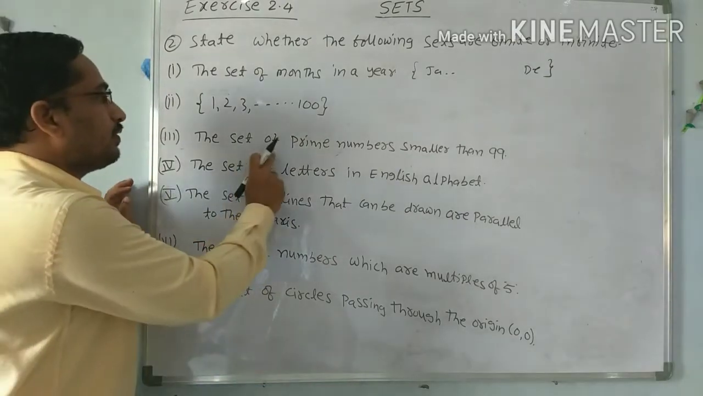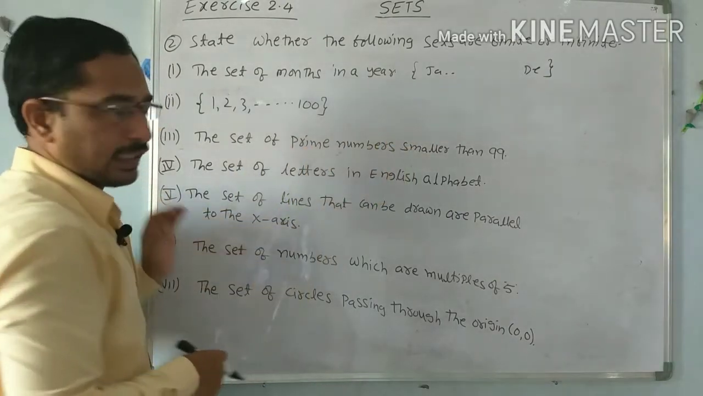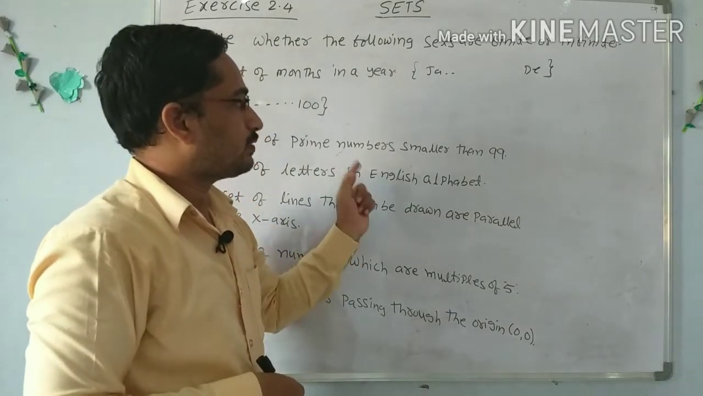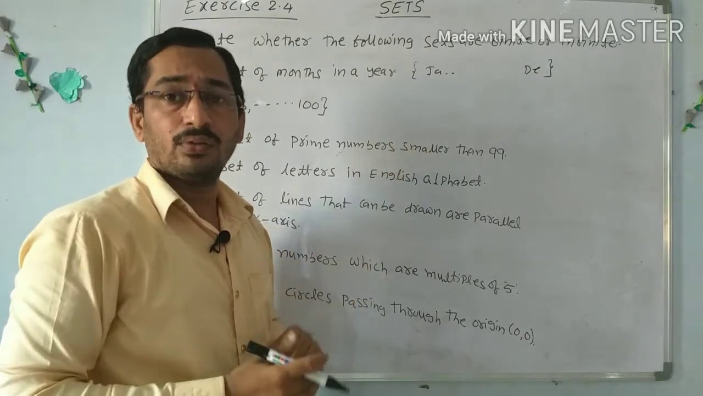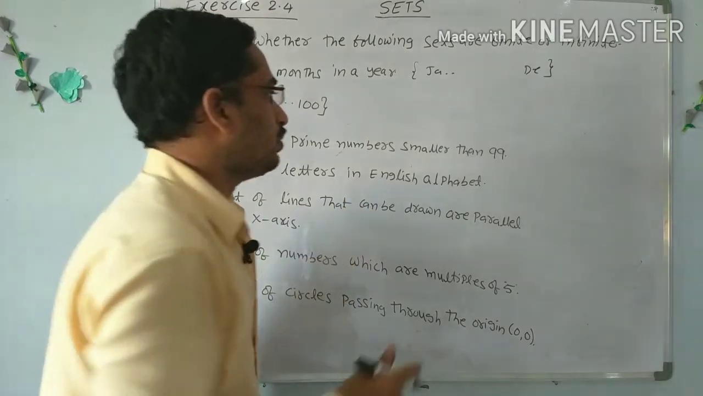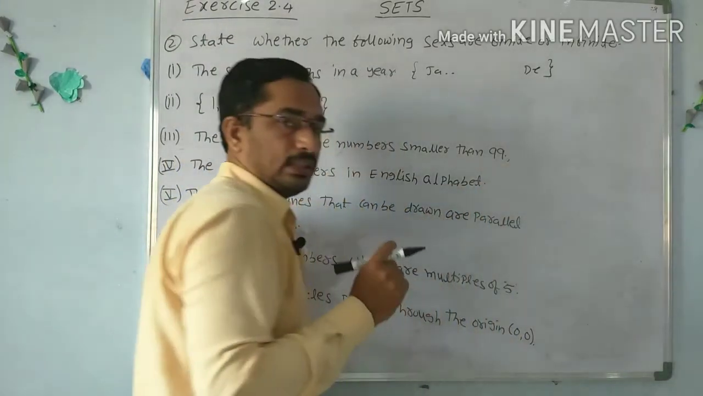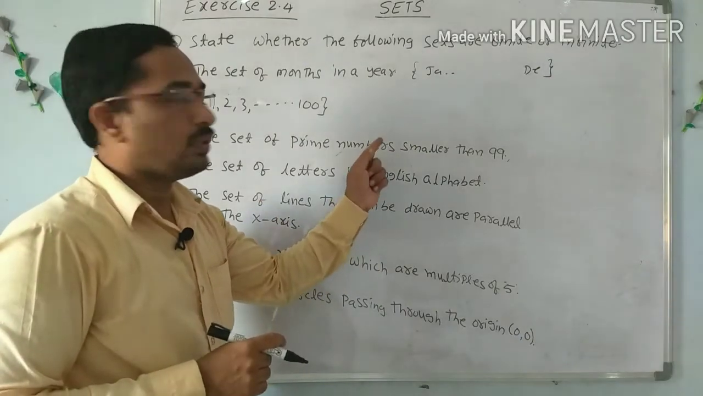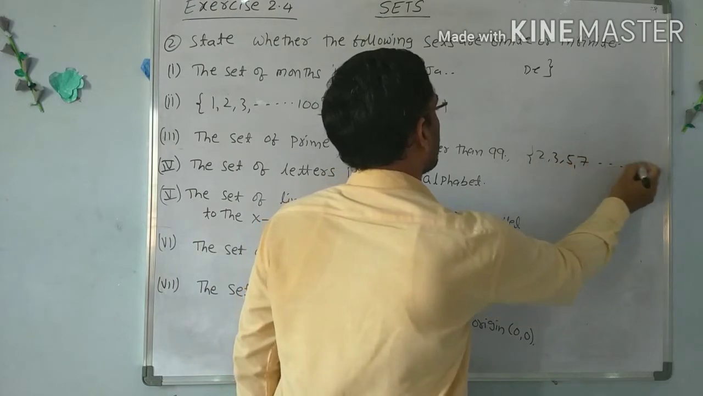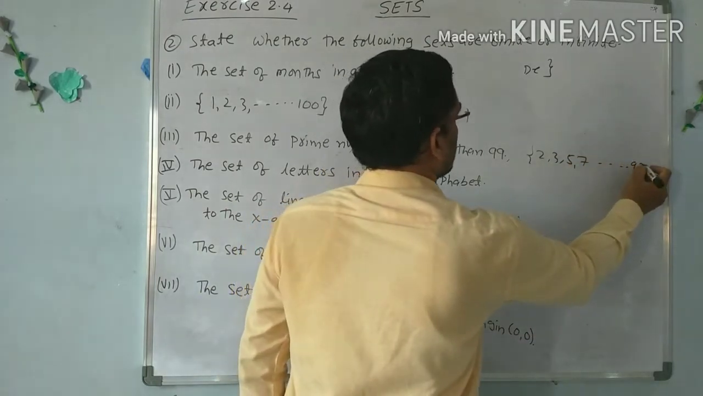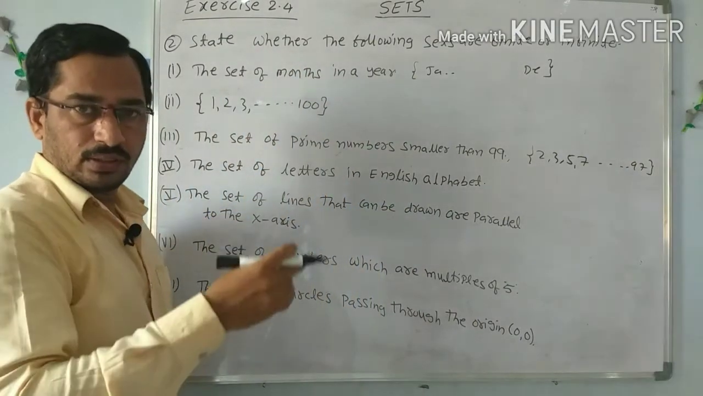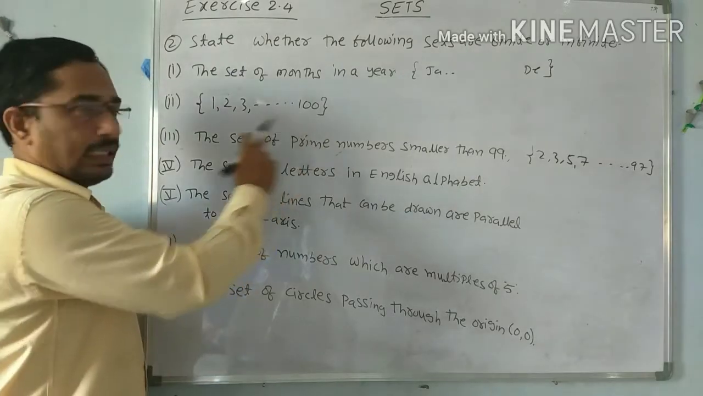Next, the set of all prime numbers smaller than 99. So what are the prime numbers from 1 to 100? The number of prime numbers from 1 to 99 is 25. So 25 means it is countable, a counting number. So it is also a finite set, starting from 2, 3, 5, 7 and so on up to 97. So these are the prime numbers. They are 25. So it is a countable set, which means it is a finite set.